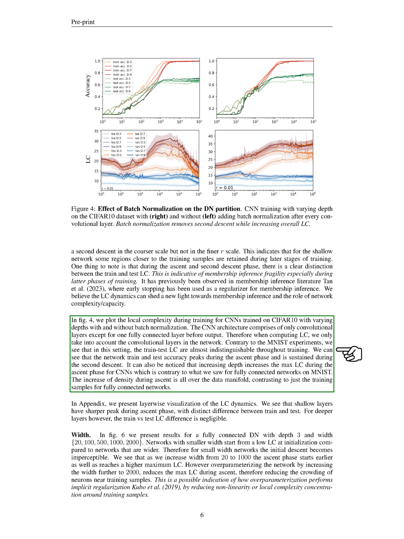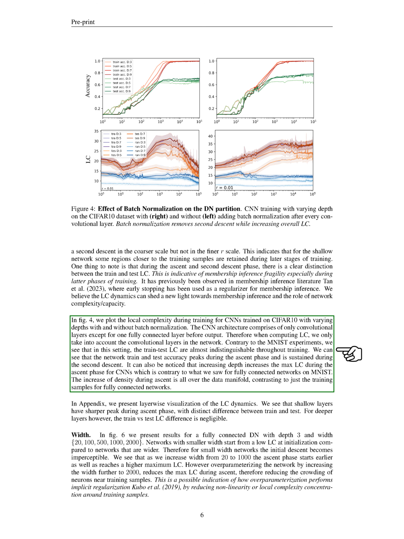Contrary to the MNIST experiments, we see that in this setting, the train and test local complexity are almost indistinguishable throughout training. We can see that the network train and test accuracy peaks during the ascent phase and is sustained during the second descent. It can also be noticed that increasing depth increases the max local complexity during the ascent phase for CNNs, which is contrary to what we saw for fully connected networks on MNIST.